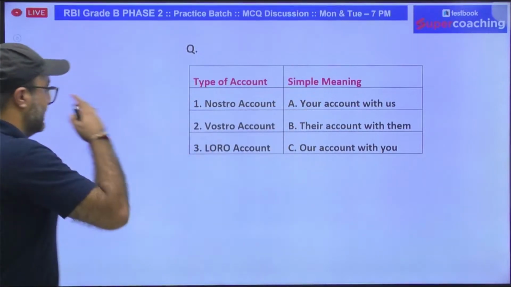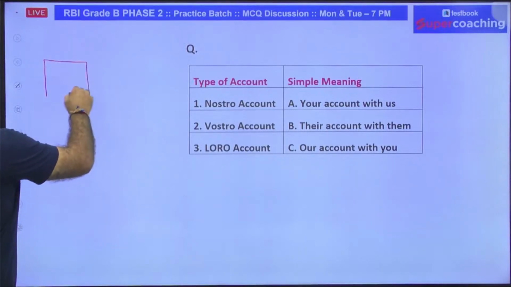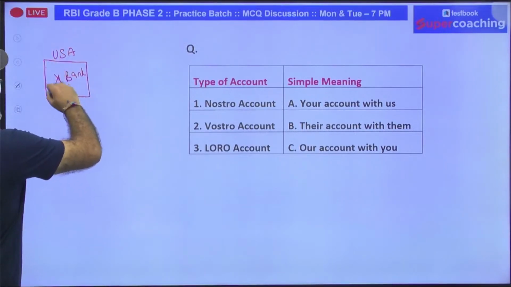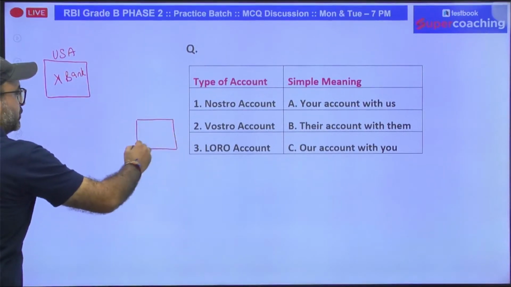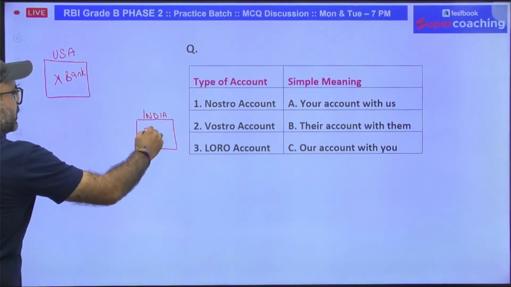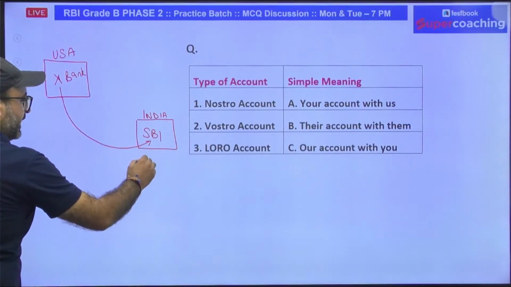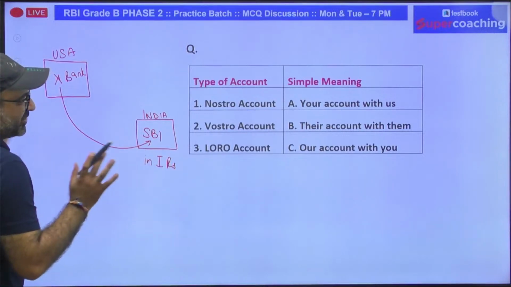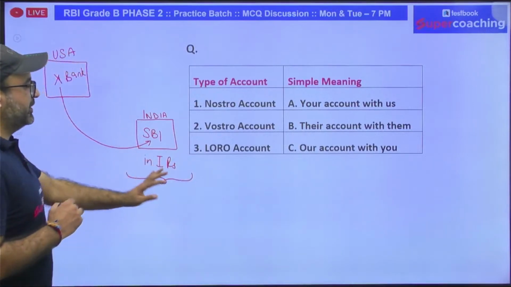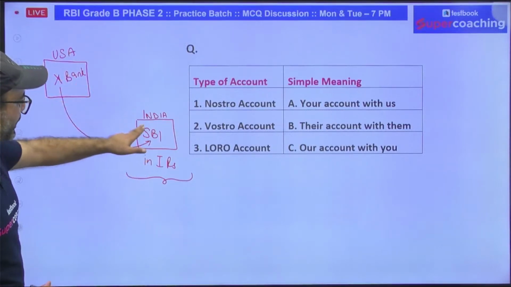Do you remember the example I took a few minutes back where I said there is a bank in the US, and the clients of this X bank want to make transactions in India with an Indian client. So what will happen? This X bank will open an account in SBI in Indian rupees. Now you need to fix your reference. You are from India, your reference will be India. What will you say? Your account with us in Indian rupees.